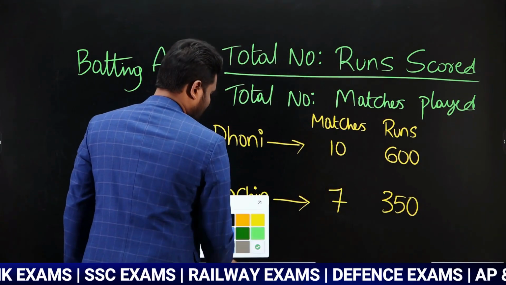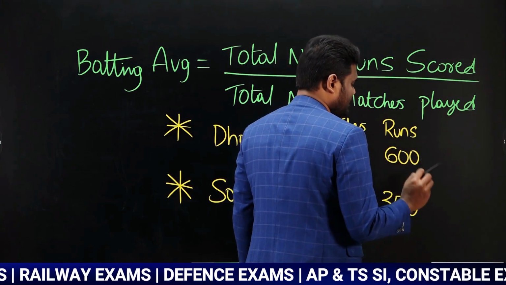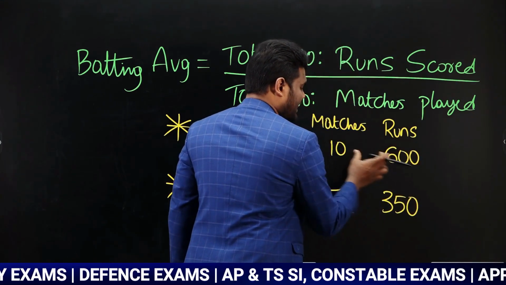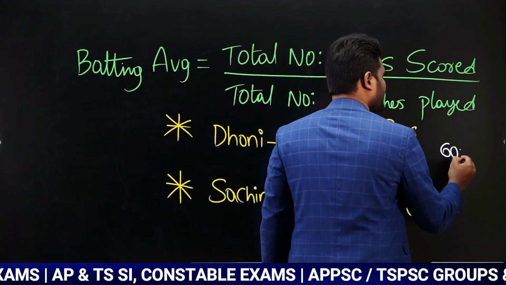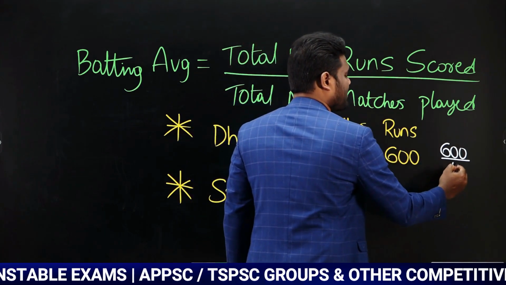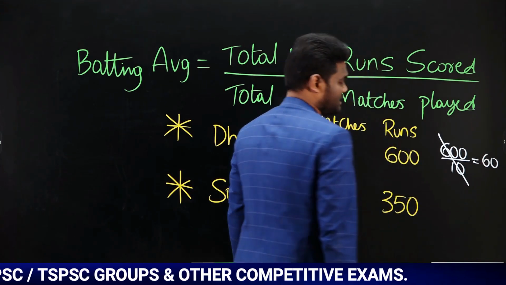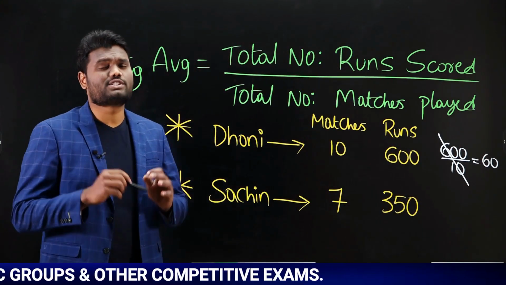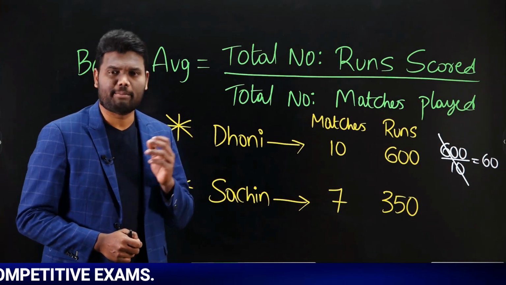Now if I ask you to calculate the batting average, I told you batting average is nothing but total runs scored divided by total number of matches. Total runs scored by Dhoni is 600 and total matches played is 10, so his batting average is 60, which means Dhoni is going to score 60 runs on an average for every match.